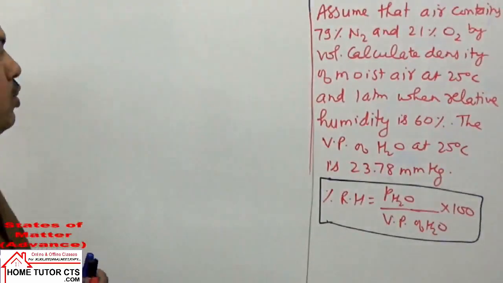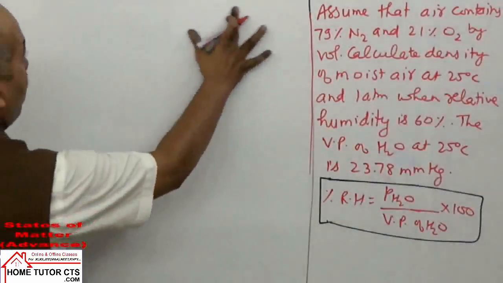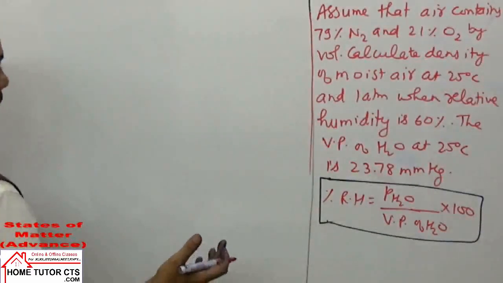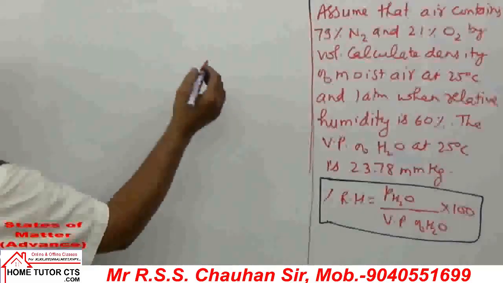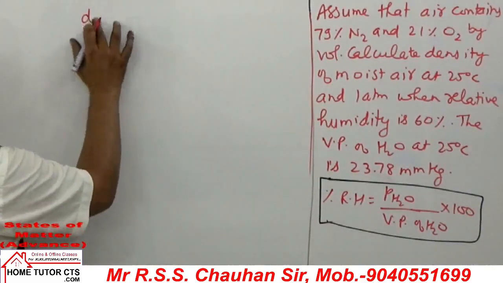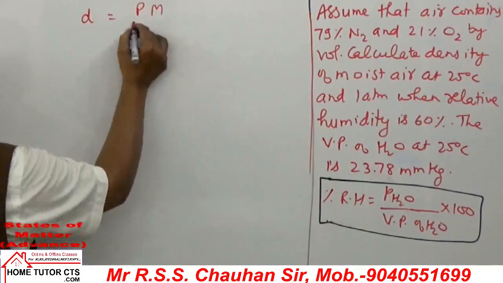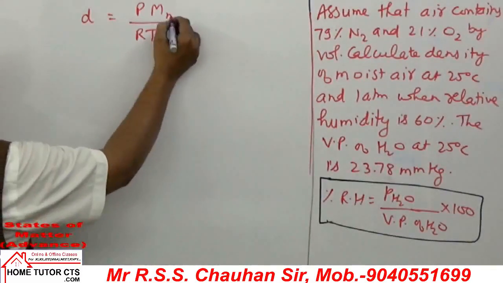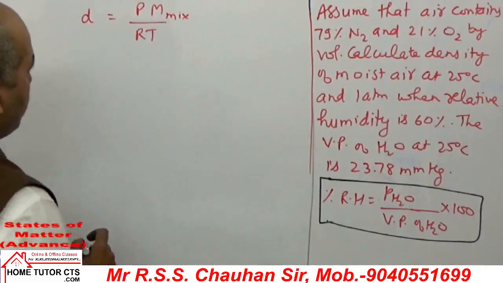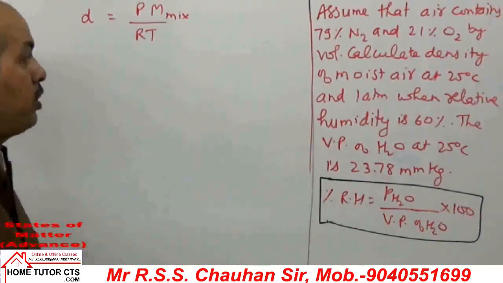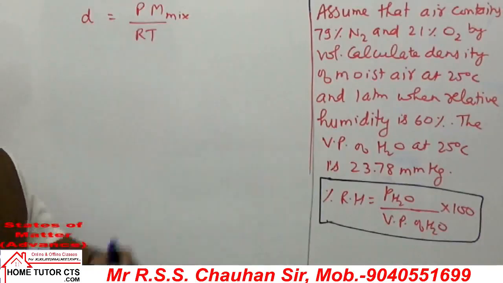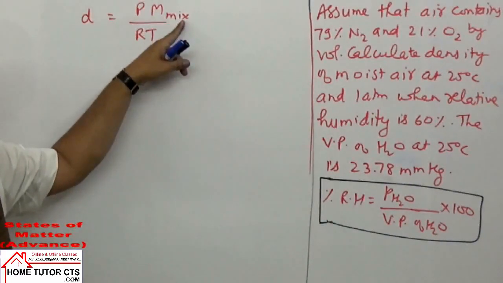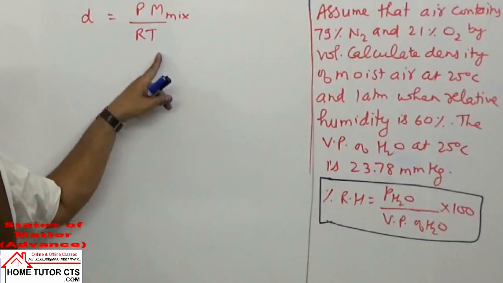Now coming on the solution part. To solve this question, we can take relations. Two methods can be taken. If I take one method here, for calculation of the density of moist air, we can take PM by RT. If I take the mixture, we can take the molar mass of the mixture. To find the density of moist air, we can take pressure times the molar mass of the mixture of moist air, divided by RT.